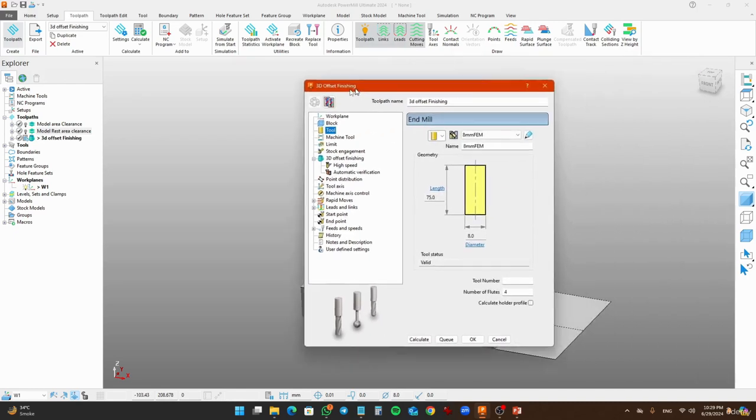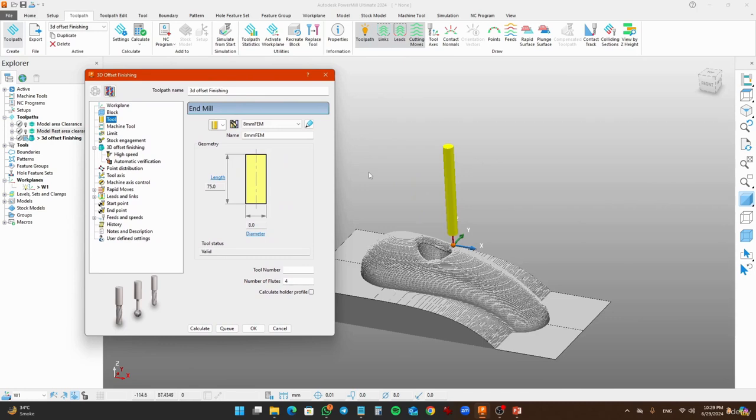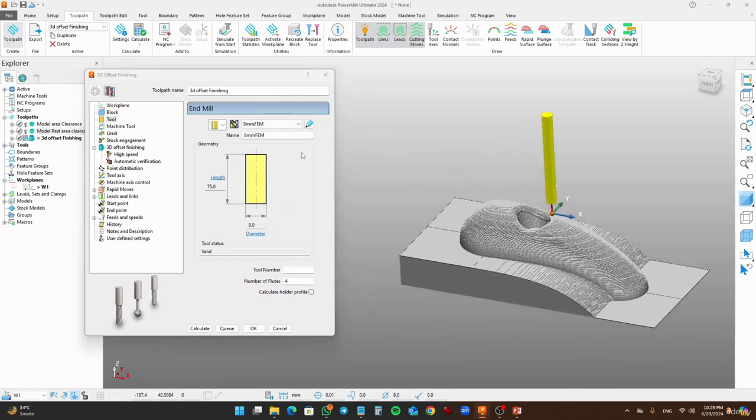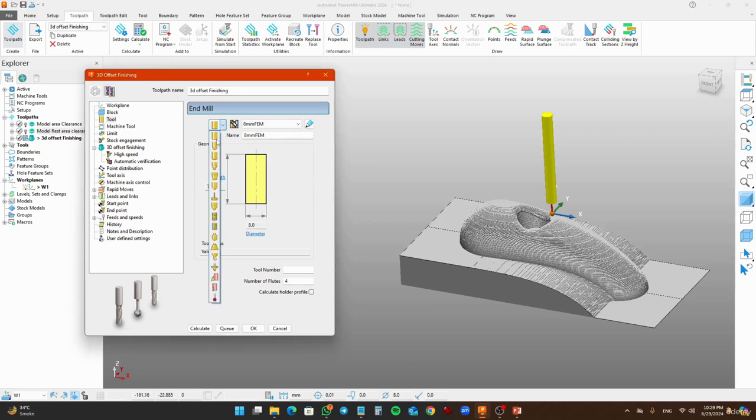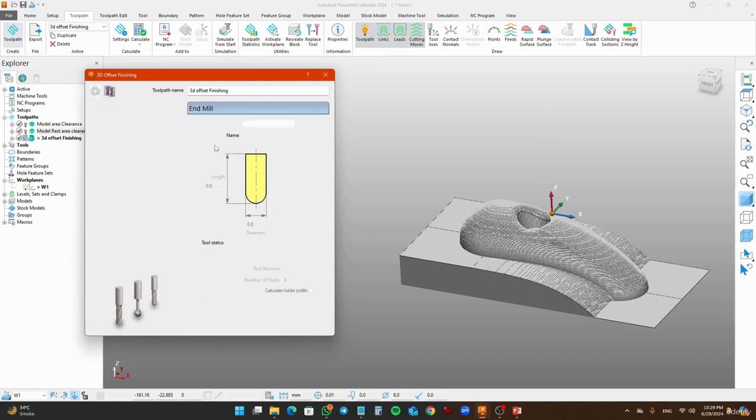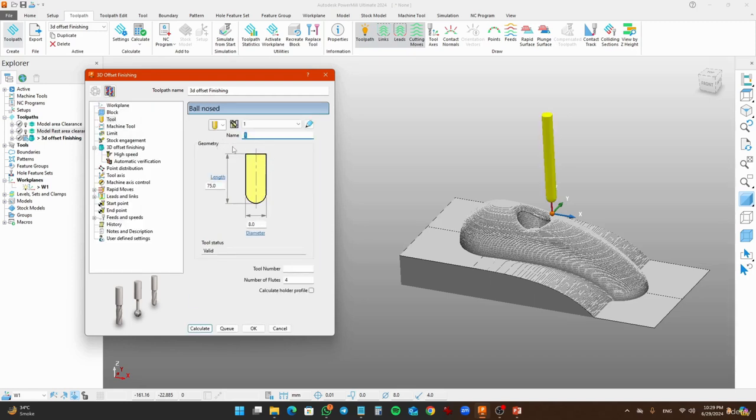For a finishing operation, you know that we have to change the tool. We're not going to apply the flat end mill. We need a finish on that surface. So for that purpose, I'm going to use the ball nose end mill. Here I'm going to use the 5mm BNM. B stands for ball and M for mill. Make a diameter of 5mm.